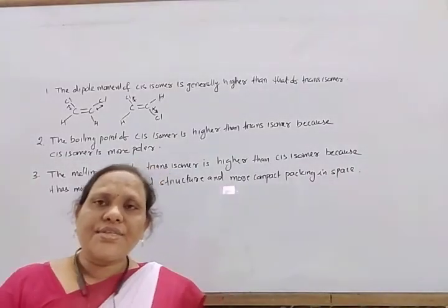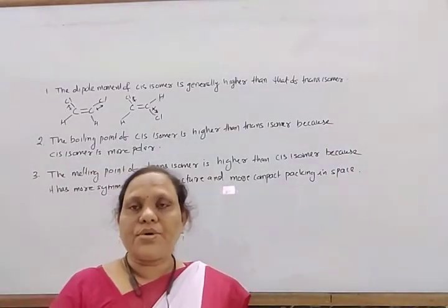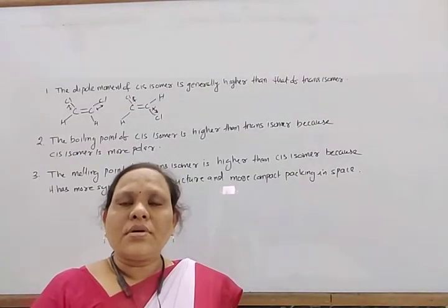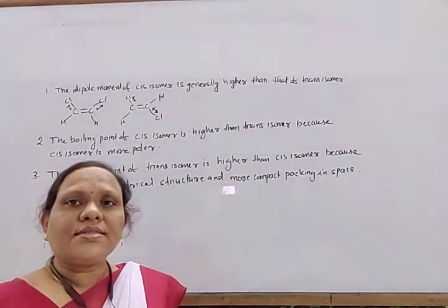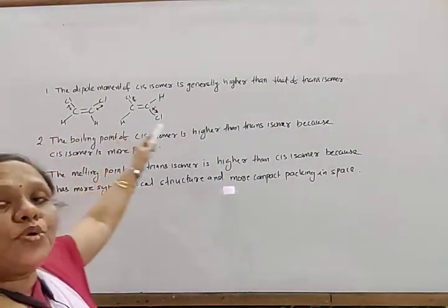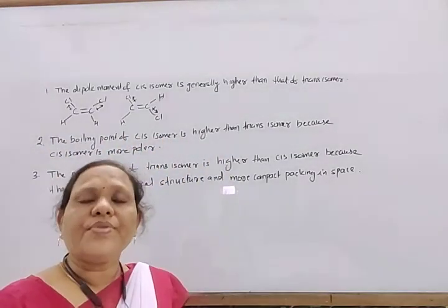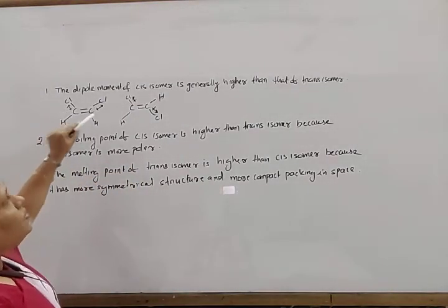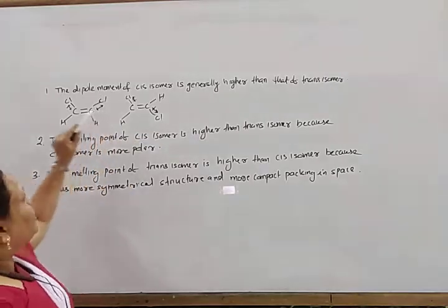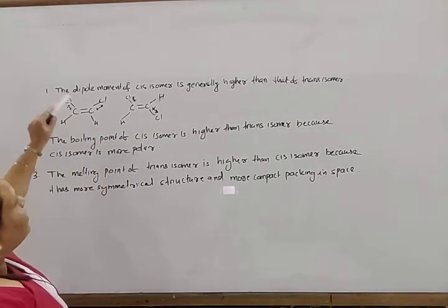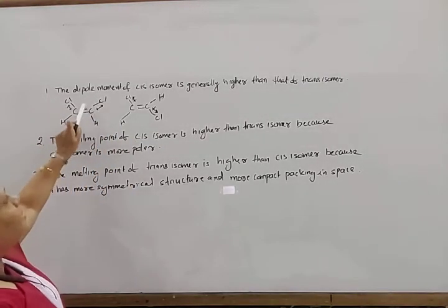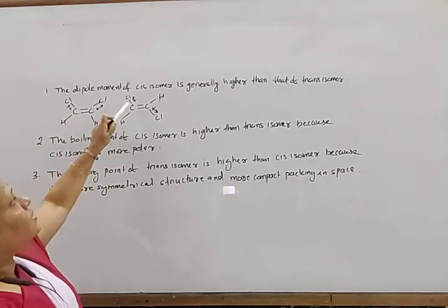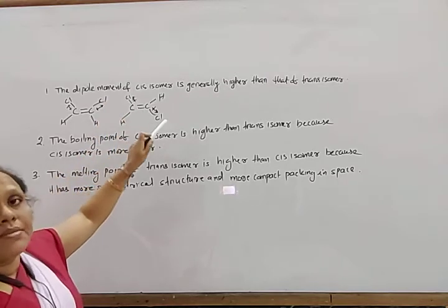Next, what are the characteristics of these cis and trans isomers? Between the cis and trans isomer, the cis isomer generally has a higher dipole moment than the trans isomer. Look here. Suppose this is 1,2-dichloroethene. Here a dipole moment is created by one side, and here a dipole moment is created on the other side, but they are opposite to each other. The dipole moment created on one side is cancelled by the other side.